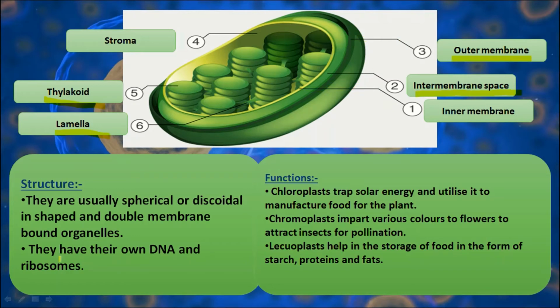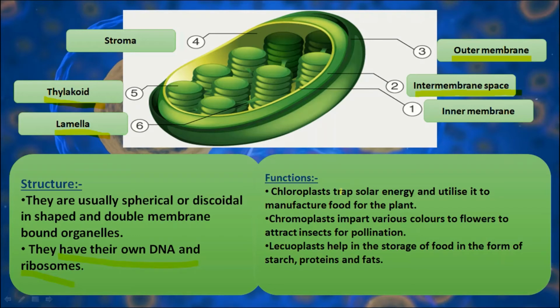Chloroplasts have their own DNA and ribosomes like mitochondria. Keep this in your mind: mitochondria and chloroplasts have their own DNA and ribosomes. So this is all about the structure of chloroplast.